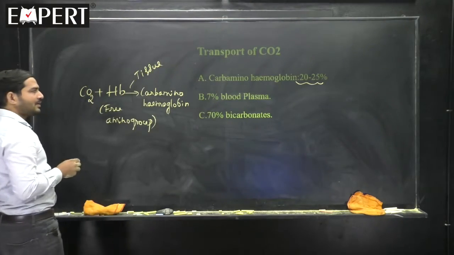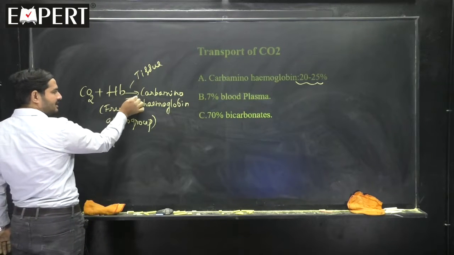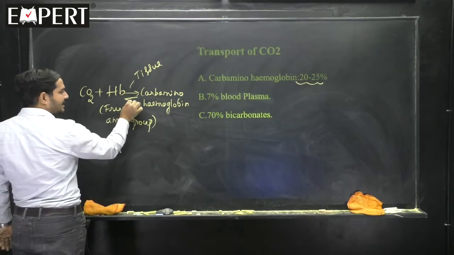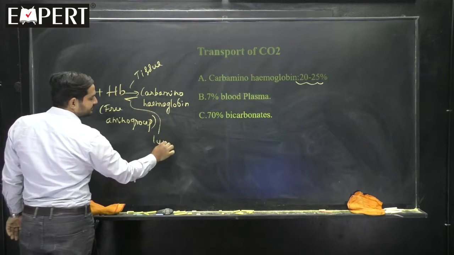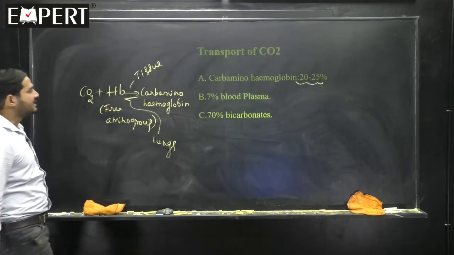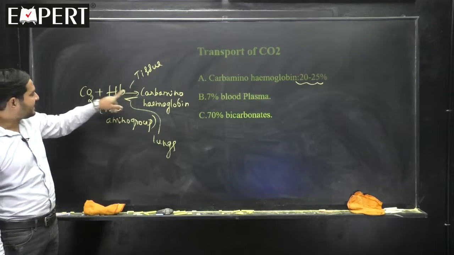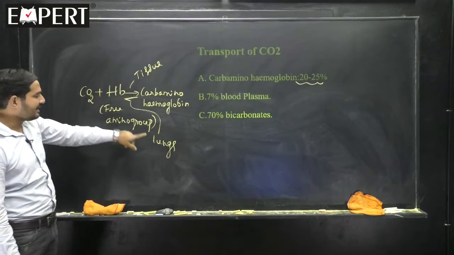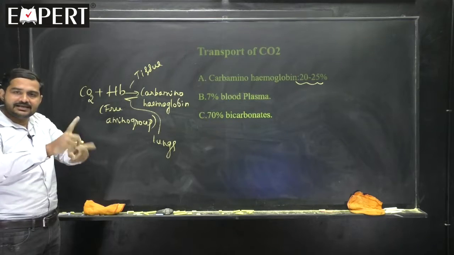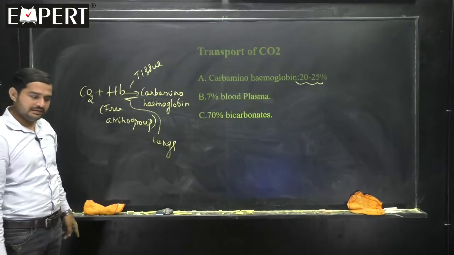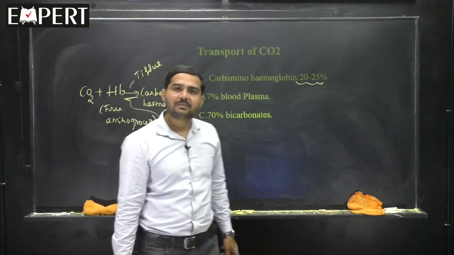Is it a reversible process? Yes, it can occur reversibly at the lungs level. Is the matter clear? So, it forms carbamino hemoglobin at the tissue level. It once again forms CO2 and Hb at the lungs level. That is, binding is once again reversible. But is there any irreversible binding?